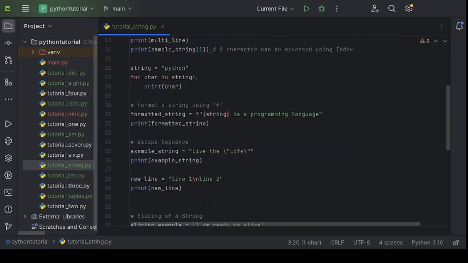String is an iterable object in Python. That's the reason we can always use a for loop like this to iterate through all the characters present in a string.